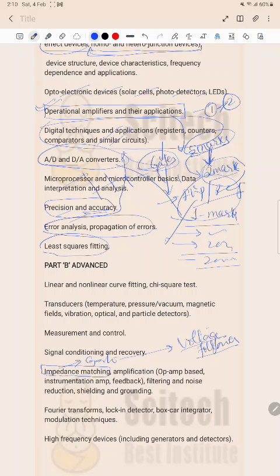The instrumentation amplifier also belongs to the operational amplifier and is very important for the examination. In feedback, questions are asked a lot of times in op-amp. Special questions are asked, for example voltage series, voltage shunt, current series, current shunt. This type of question was asked even in 2014. Filters are also there: high pass filter, low pass filter, like that.